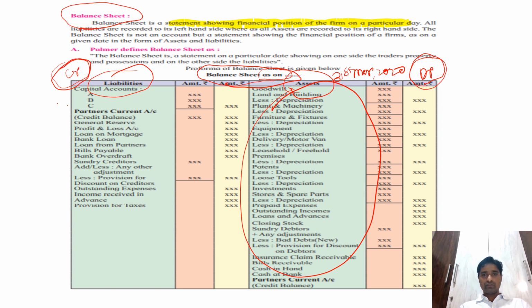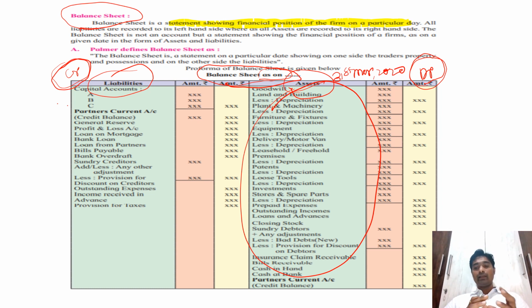Let's see, first goodwill is there. Goodwill is an asset, an intangible asset. We cannot see it, we cannot touch it, we cannot feel it, but still it is there. It is the monetary value of the reputation of the business, that is called goodwill. Then land and building less depreciation.